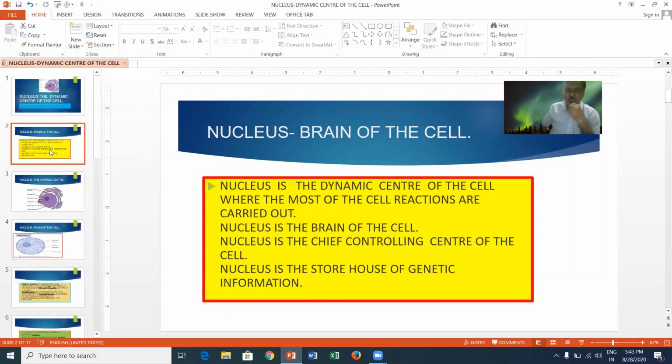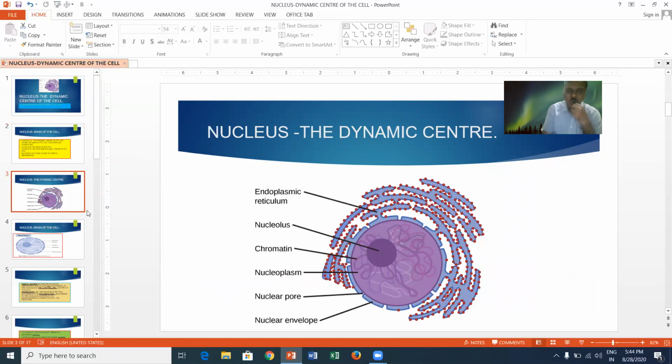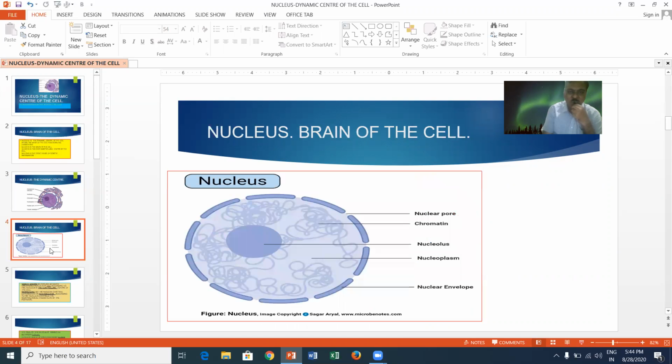Nucleus is the dynamic center of the cell, where most of the cell reactions are carried out. Nucleus is the brain of the cell. Nucleus is the chief controlling center of the cell. Nucleus is the storehouse of the genetic information. You can see the nucleus shows the nucleolus, chromatin, nucleoplasm, nuclear pore, as well as nuclear envelope. Here you can see the different structures of the nucleus.